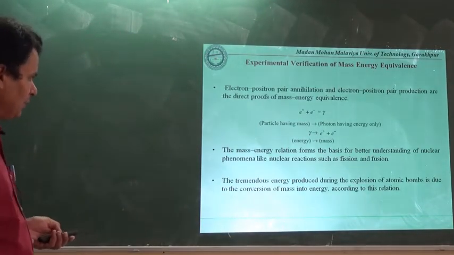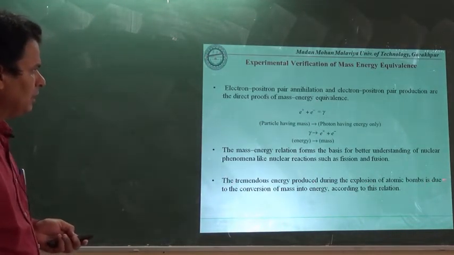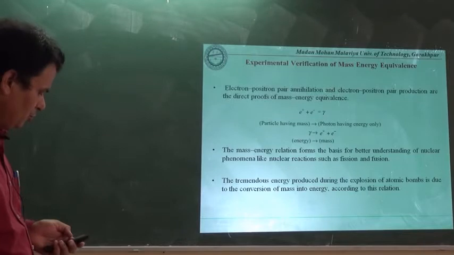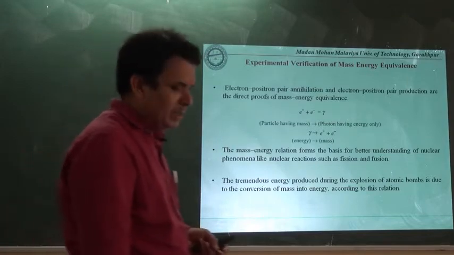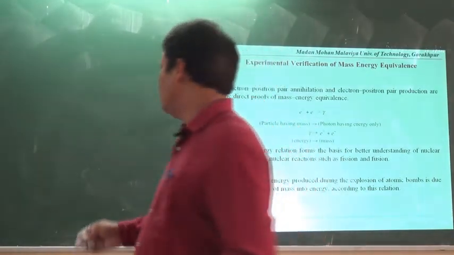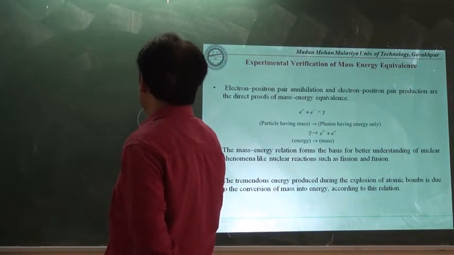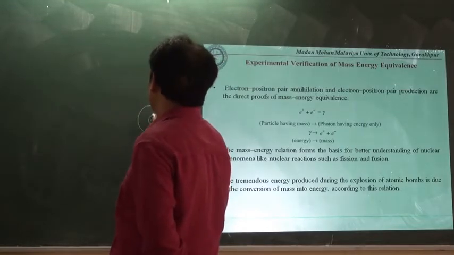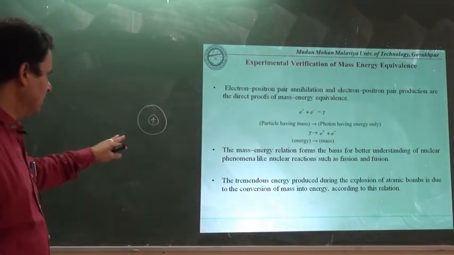The most important example you will see here is the tremendous energy produced during the explosion of the atomic bomb, which is due to the conversion of mass into energy according to this relation. And one more example: if we consider the nucleus, some particles are there, but the nucleus is not static at all. Certain particles and exchange of particles are taking place there always.